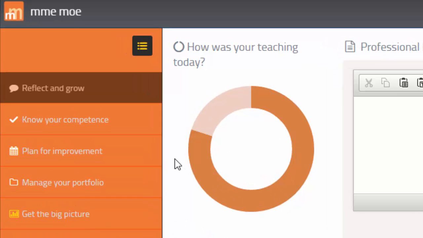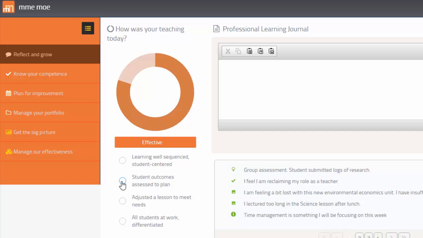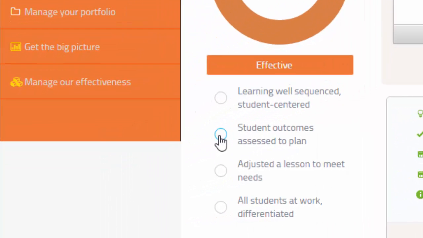One-click gestures enable teachers to indicate how they're feeling about their practice on a given day or part of the day. On this particular day, a teacher felt effective. They had assessed student outcomes to a plan.